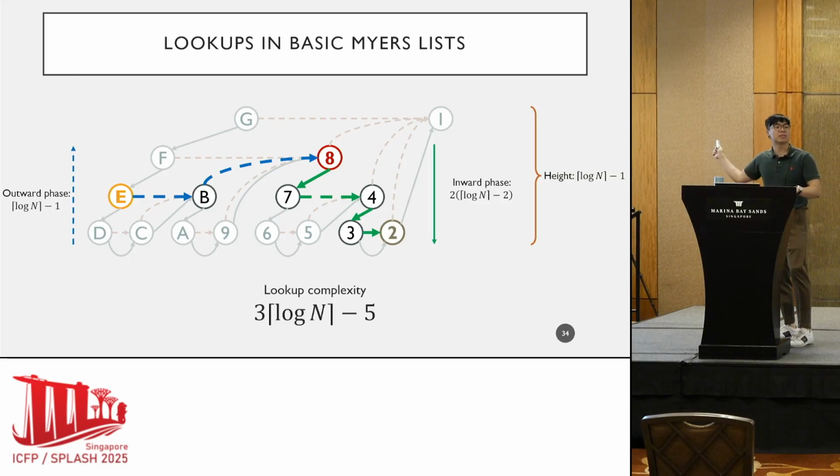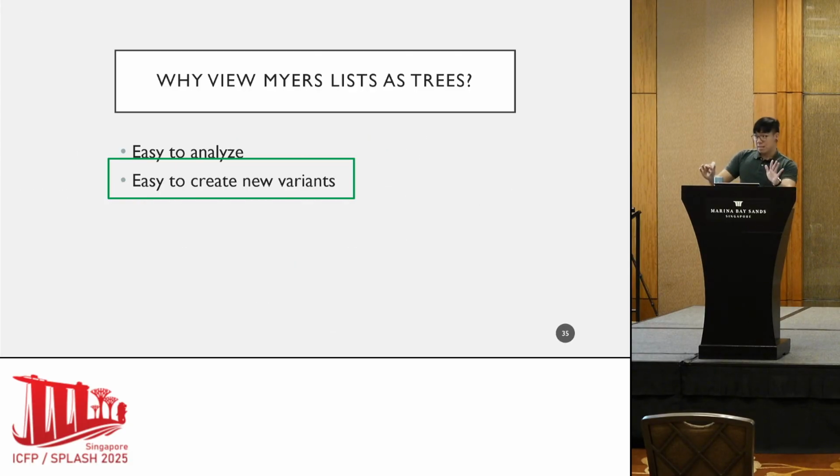So it sort of takes twice as long, okay? So overall, the lookup complexity of basic Myers list is 3 log n minus 5, okay? Now that's the intuitive argument. Again, for the formal proof, you can have a look at our paper, okay?